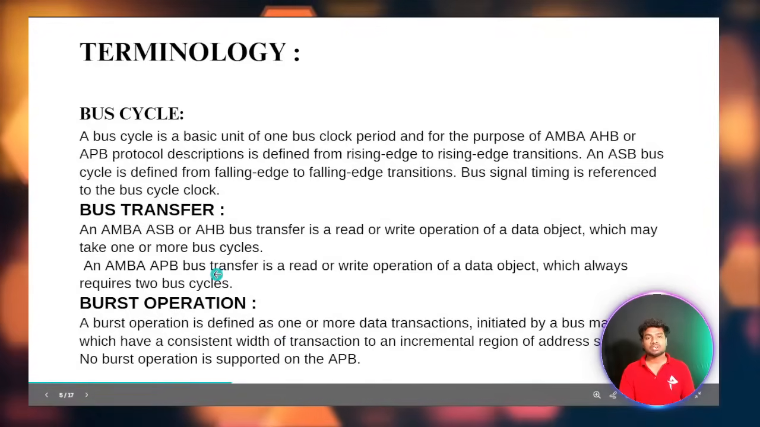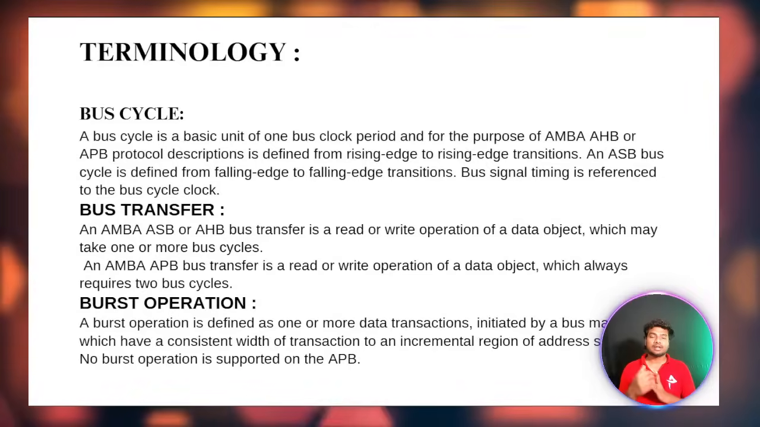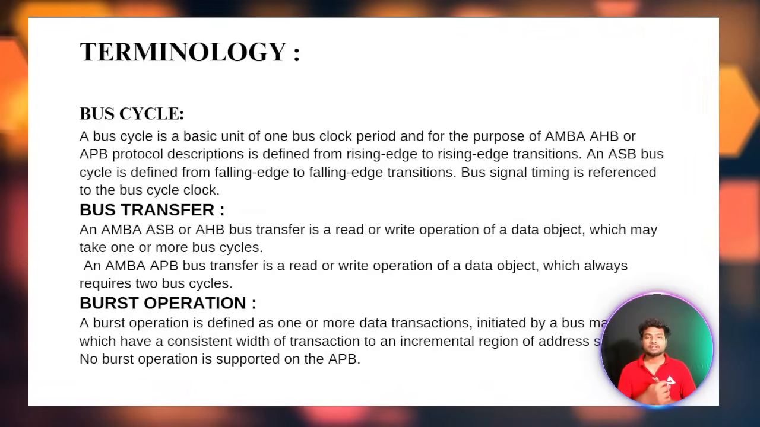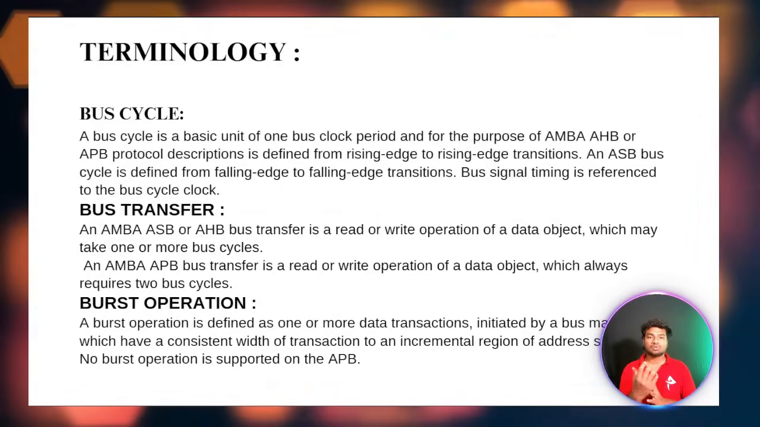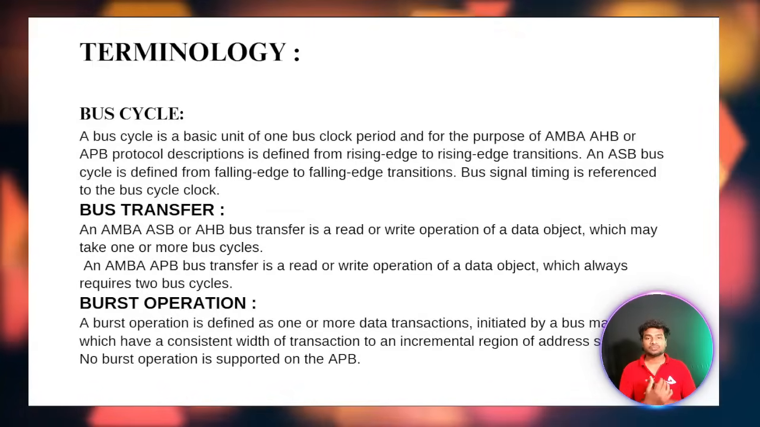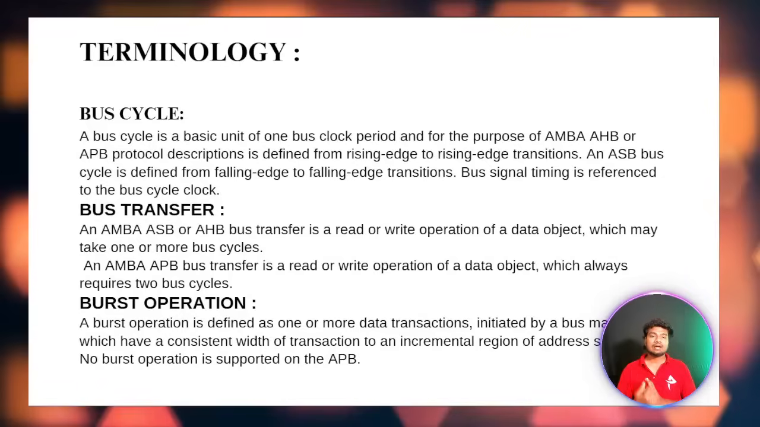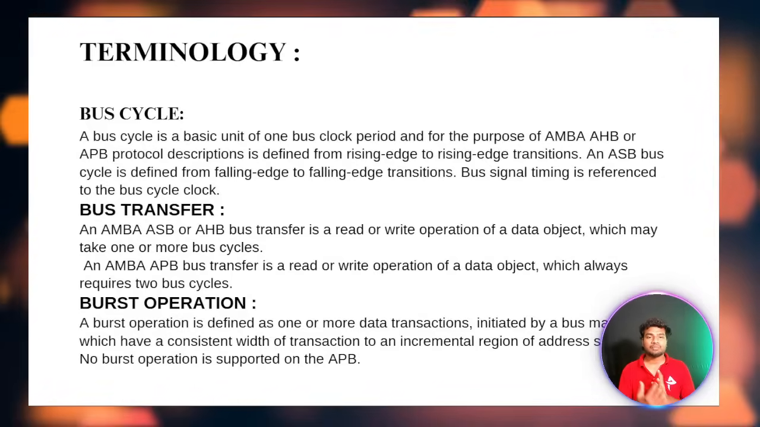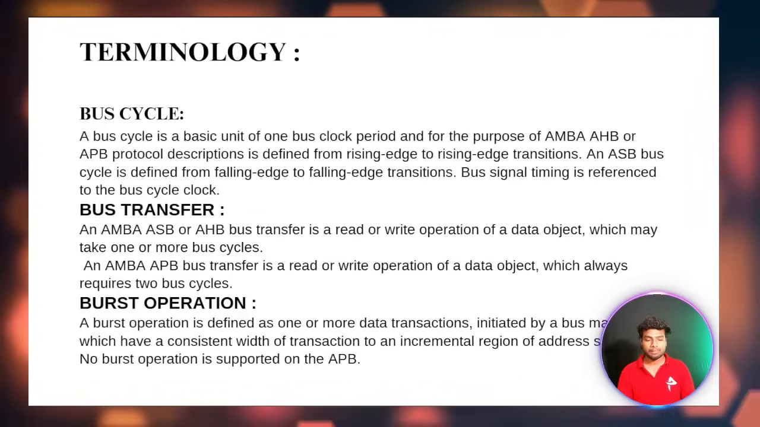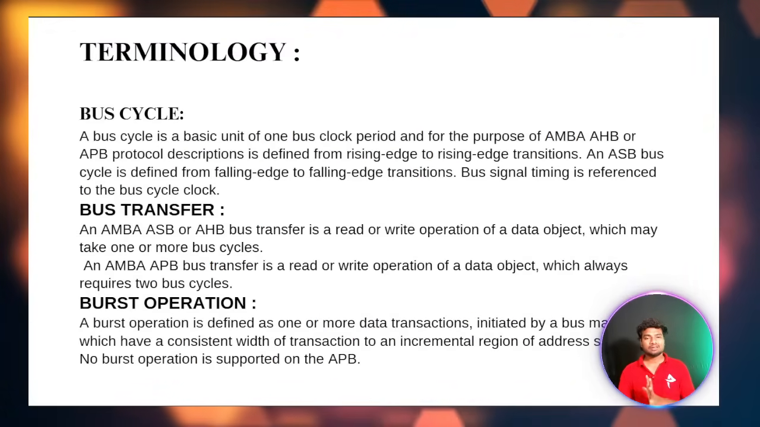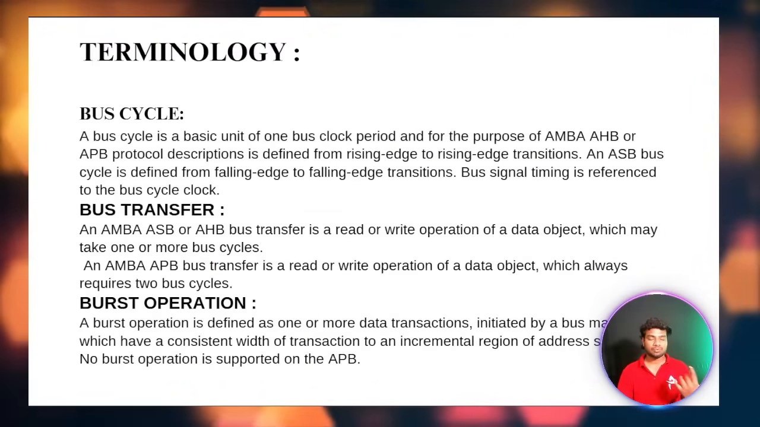There is no burst operation in the APB protocol, but in the AHB and AXI protocols there is a burst operation. A burst is a collection of packets, a collection of bytes, so 4 bytes is known as one burst. This kind of burst transfer is in the AMBA protocols, AXI and AHB. This is the basic idea of bus cycle, bus transfer, and bus operation of protocols.